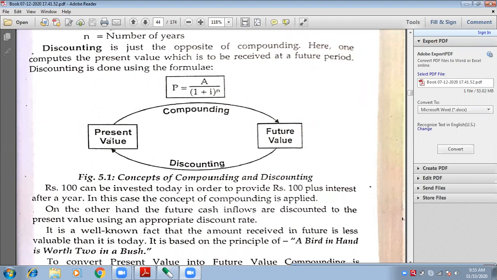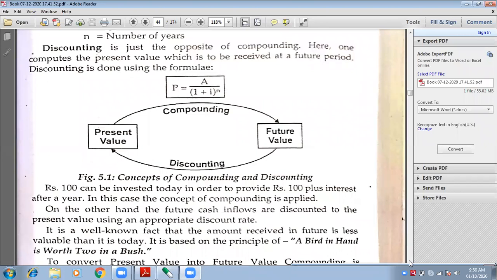The picture is depicted as discounting and compounding with the help of present value and future value. Sorry. So whatever value is there in present value is discounted in the future. That means money value is decreasing in the future.